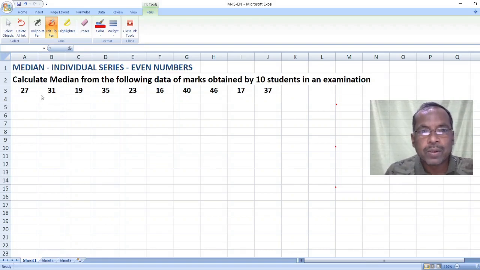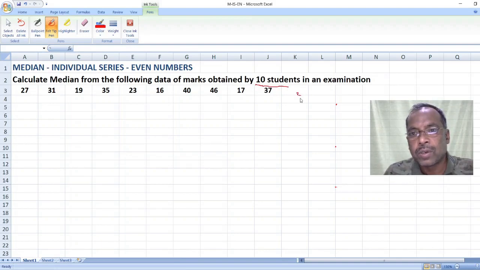So here there are numbers: 27, 31, 19, 35, 23, 16, 40, 46, 17, 37. There are 10 students. That means 10 is an even number, just like 2, 4, 6.